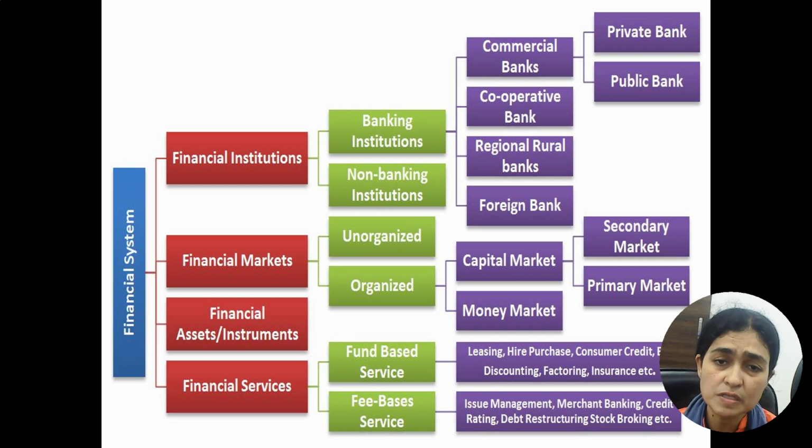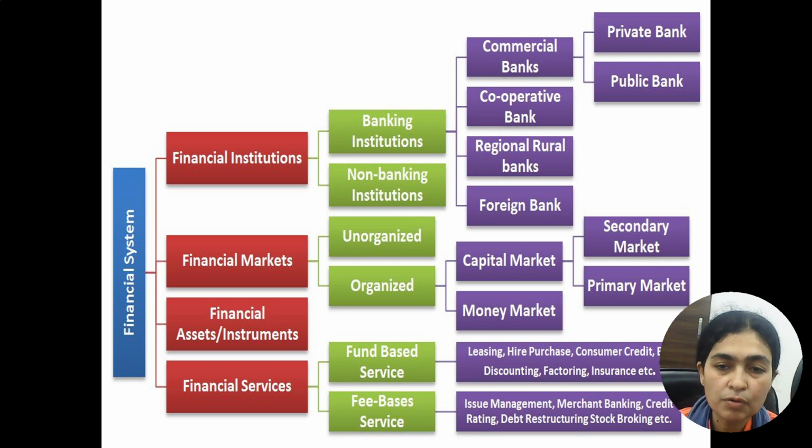In general, this is what the financial system looks like. That is financial institutions, in which we'll be talking about banks, non-banking institutions. Financial market, again you are talking about unorganized and organized, but as I said earlier, we'll be talking about only the organized market. And in the organized market you have 2 entities, one which is known as capital market and another one which is known as money market. Apart from that, you have something which is known as financial instruments, in which we'll be talking about mutual funds, crowdfunding, stocks, debentures, so on and so forth. And the last one which is known as financial services, in which you are basically talking about leasing, hire purchase, credit rating, so on and so forth.